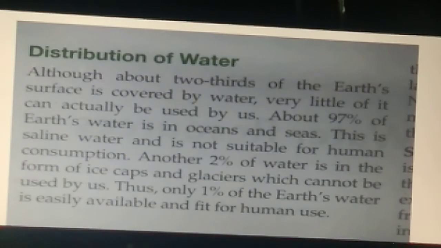Now, talking again about the distribution of water, see, about two-thirds of the earth is covered with water, but very little of it can be used for actual purposes.